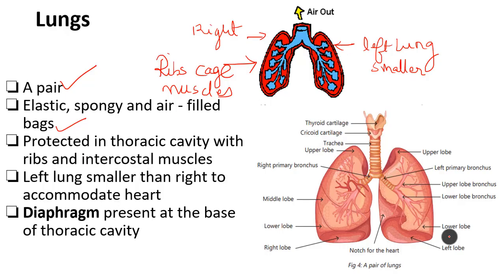So remember this point also, very important point. Sometimes it is asked why the left lung is smaller than the right lung. So it is smaller to accommodate the heart and is divided only in two parts since it is small.